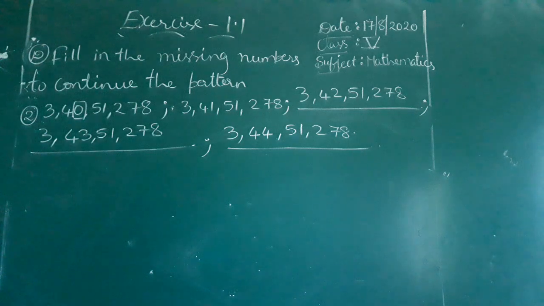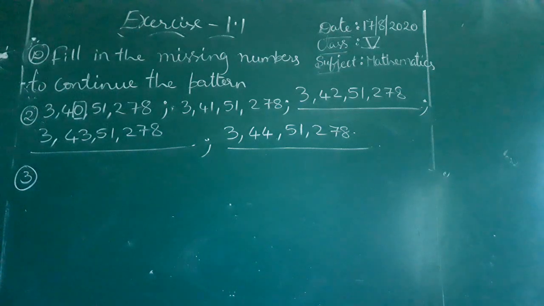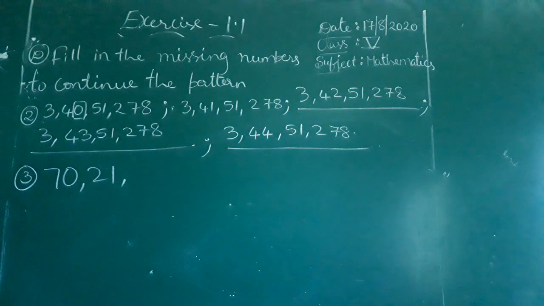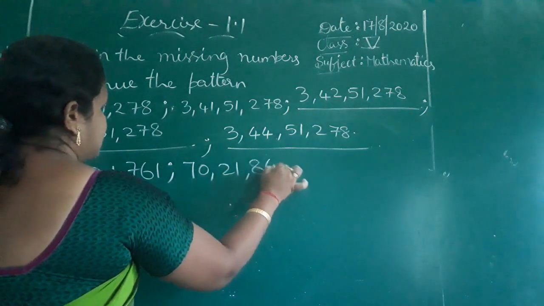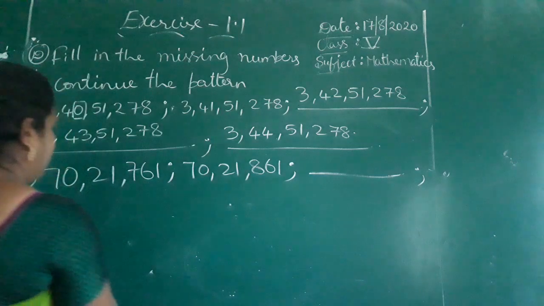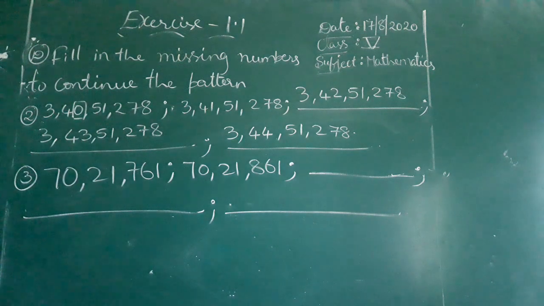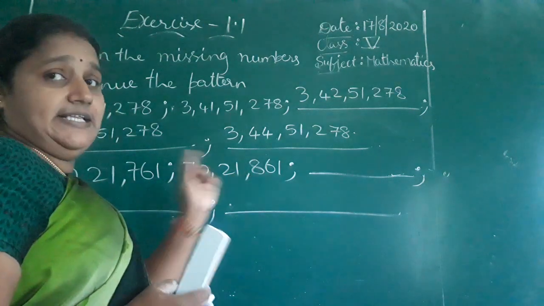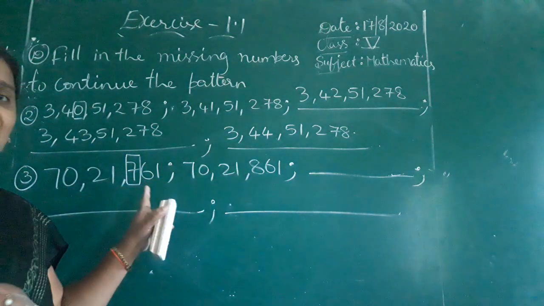Yes, na? Go to the third one. 70 lakh 21,000. 70 lakh 21,761. 70 lakh 21,861. So if you observe where the change takes place, at hundreds place. Here 70 lakh 21,761, here 70 lakh 21,861. At the hundreds place the change takes place. 7 after they wrote 8. As usual they write the number.